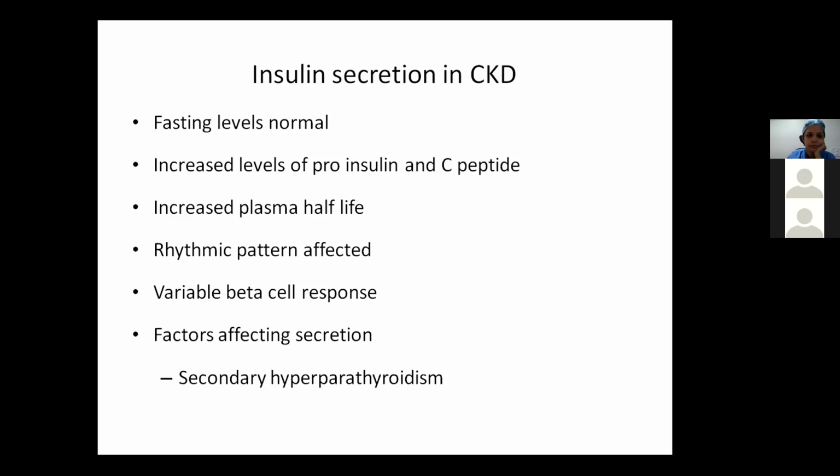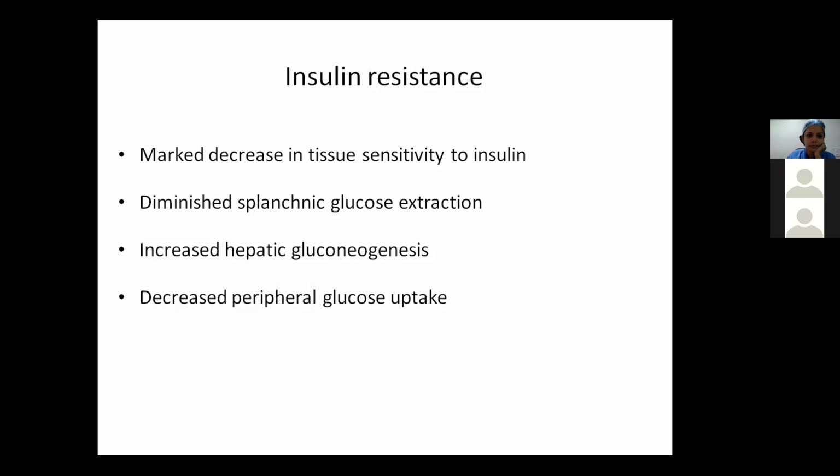Now, the factors affecting secretion: one is secondary hyperparathyroidism. This is via a mechanism where it will cause influx of calcium in the beta cells and then per se decrease the release of insulin. Now, this insulin resistance is marked by a decrease in the tissue sensitivity to insulin, a diminished splanchnic glucose extraction, an increased hepatic gluconeogenesis, and decreased peripheral glucose uptake.